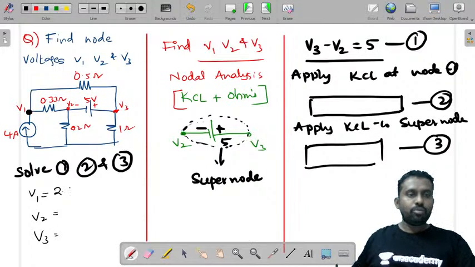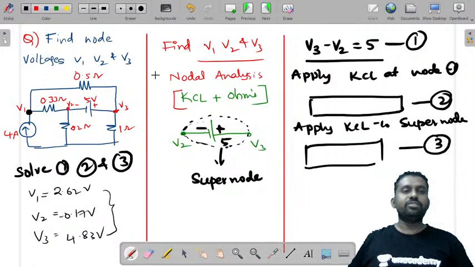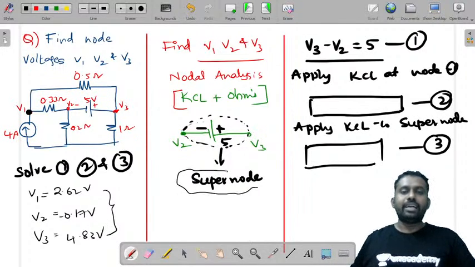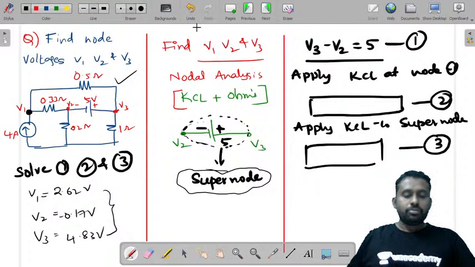So V1 is 2.62 volts, V2 is 0.17 volt and V3 is 4.83 volts. Hope with the knowledge of supernode analysis that I have told you in today's session, you will be able to solve this problem.